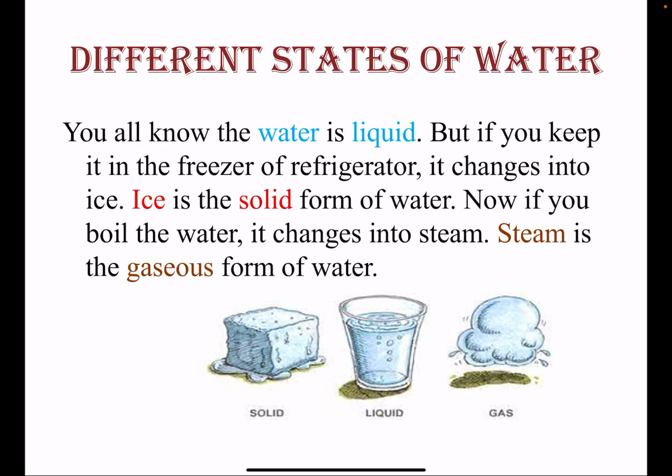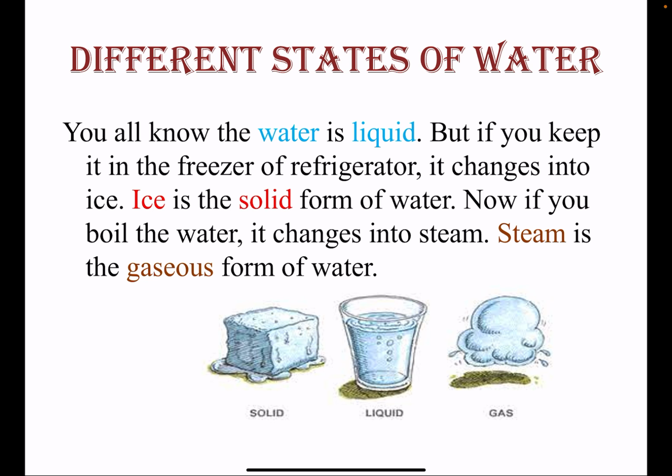Now there are different states of water. The water which is easily available to you, which you drink, is in liquid form. Okay? So the water is liquid. But many times you put the water in trays and put it in the freezer and it freezes to ice.